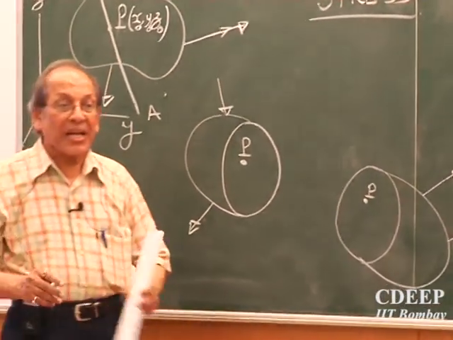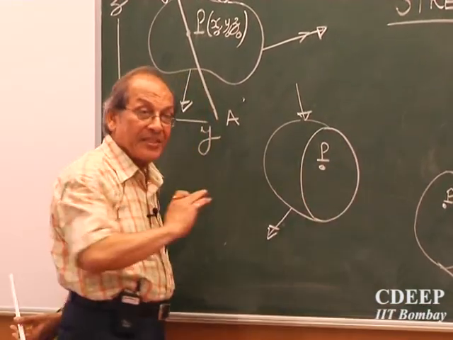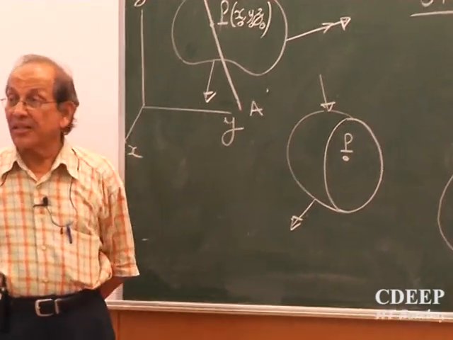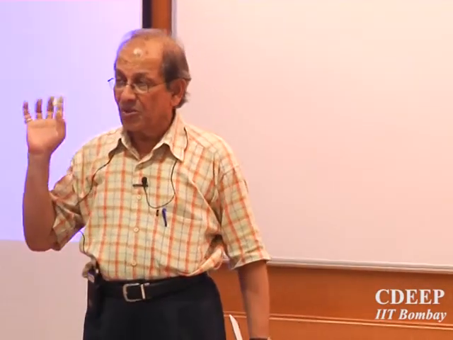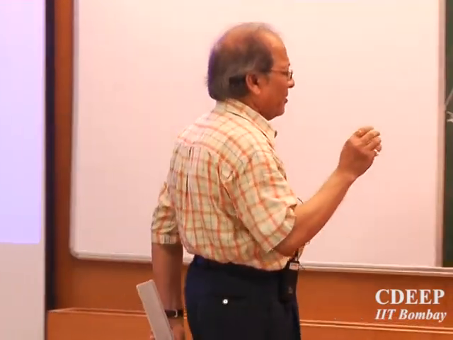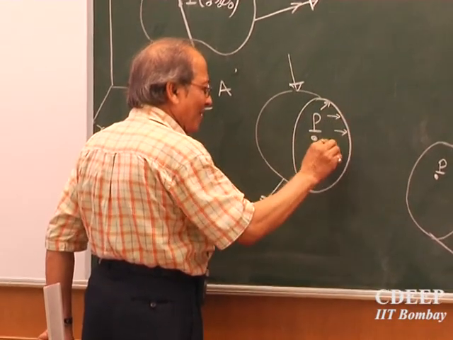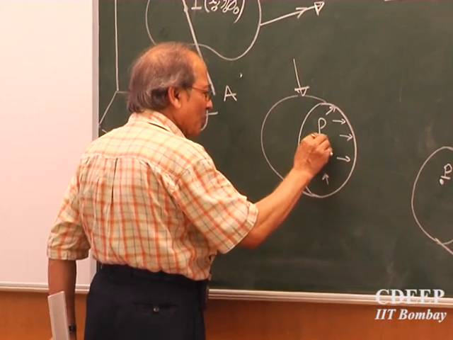So there must act some force distribution on this plane in order to keep this body in equilibrium. We do not know the nature of force distribution, but there must be some distribution. Not that they will all be acting in one direction, but some distribution.